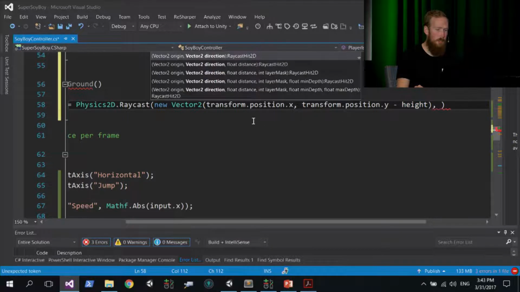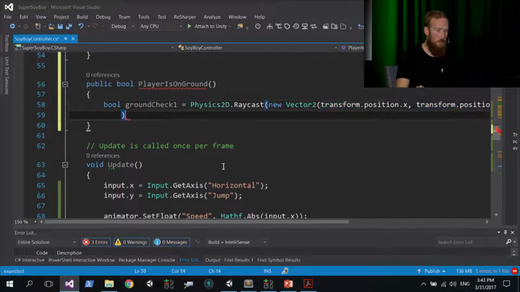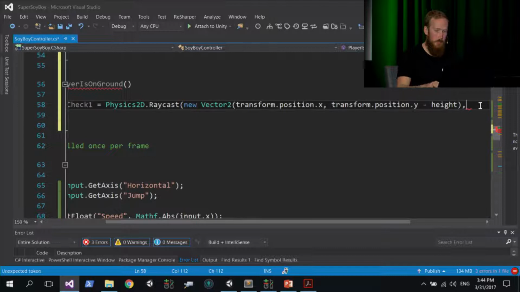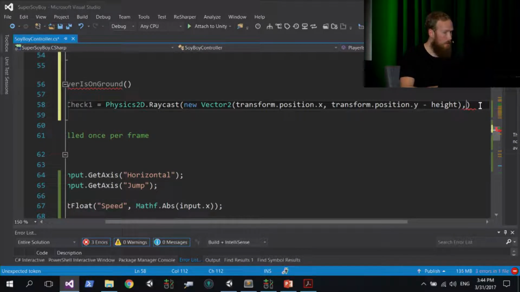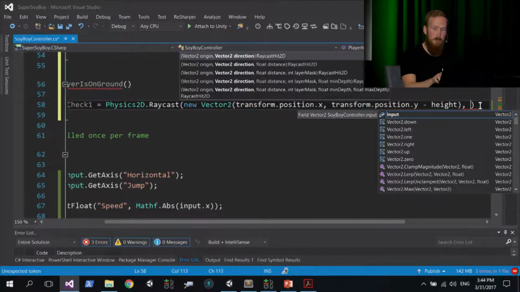Okay, now let me just bring this down onto another line, because I know that screen space is a little bit limited. Okay, I'll actually do that after I've written the line so you can see it. So after this component, we now need a direction. So after height, close parentheses, comma, we now need a direction.